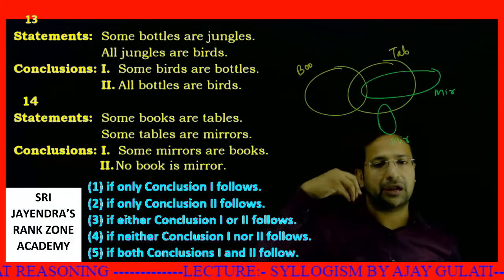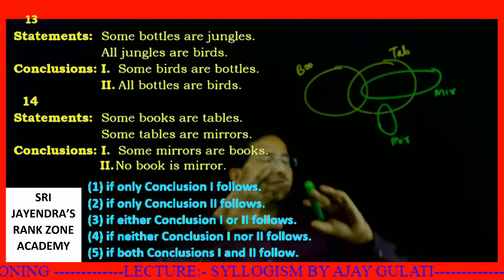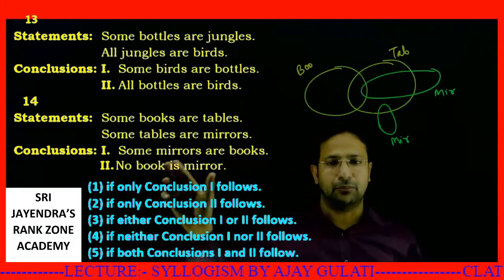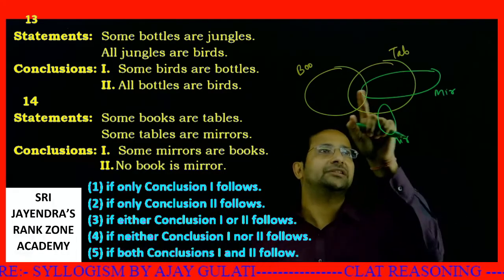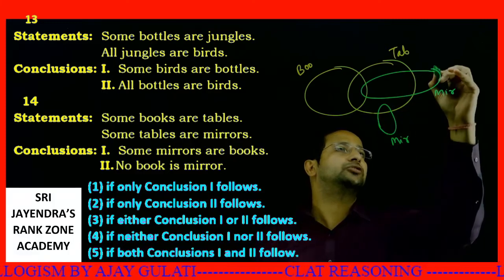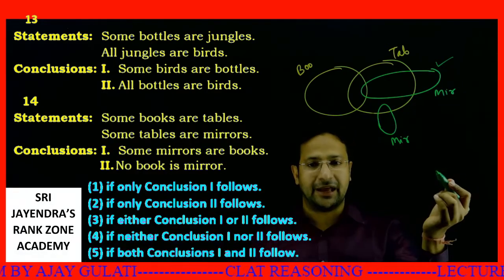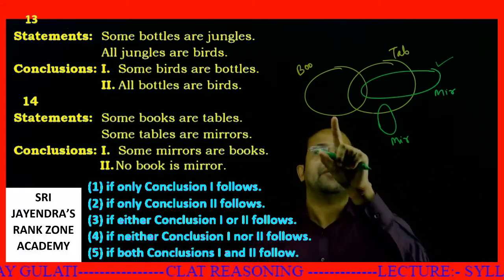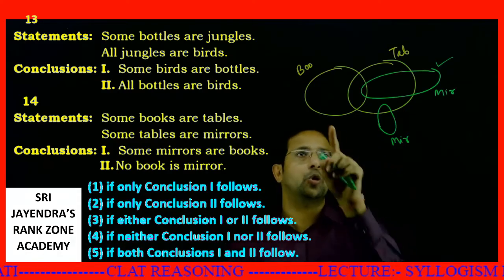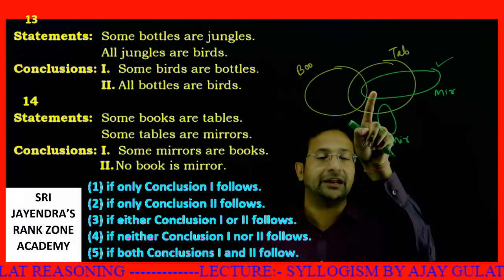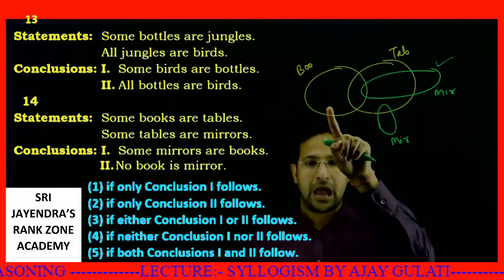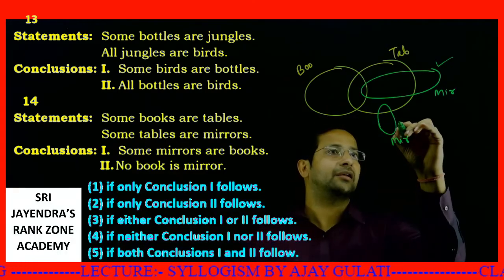Let's put the statements to be true. The first statement: some mirrors are books. Let's try to put it true. This diagram proves some mirrors are books. This is true, in this diagram. Second statement, no book is mirror. If I have to put the second statement to be true, which diagram will I take? This is not true in the first case, but in the second diagram, this is true.